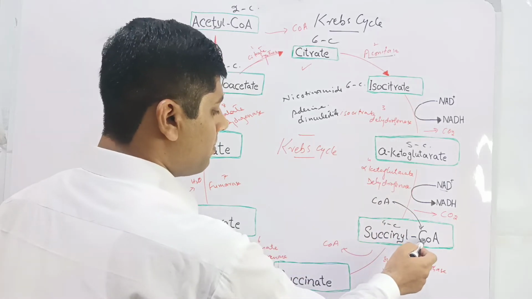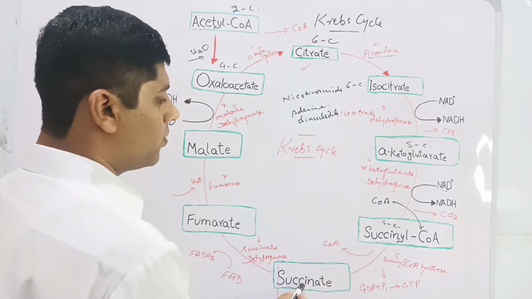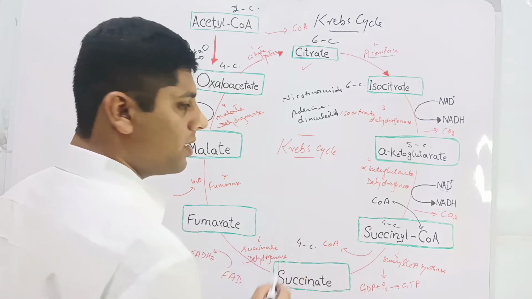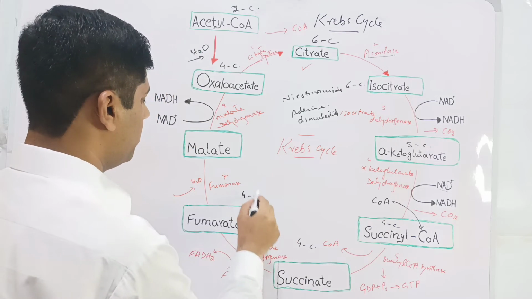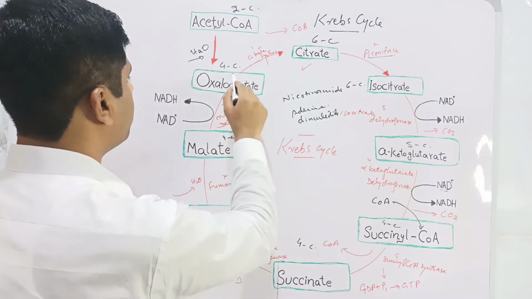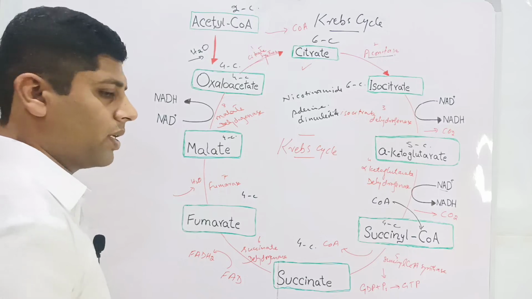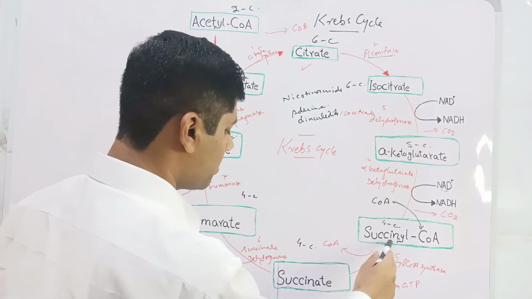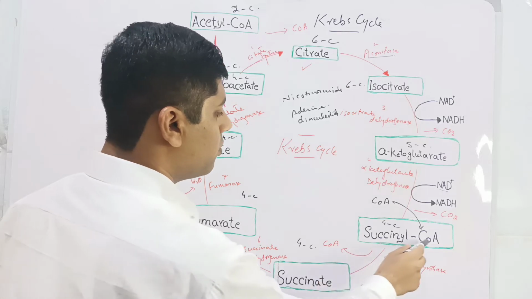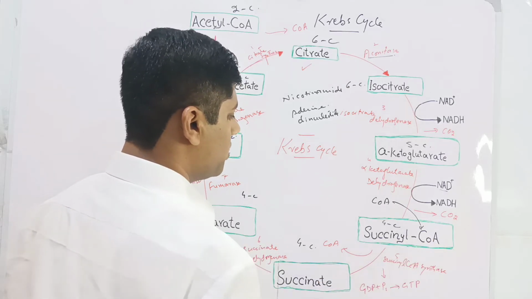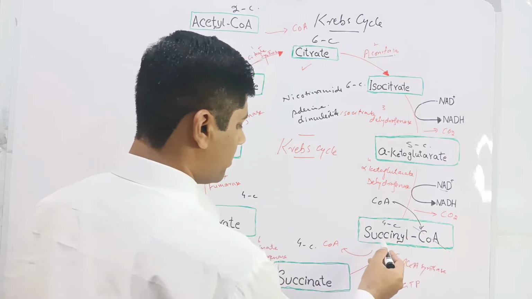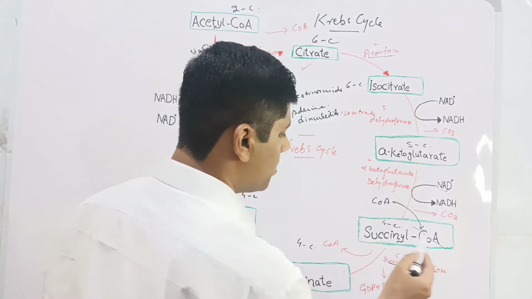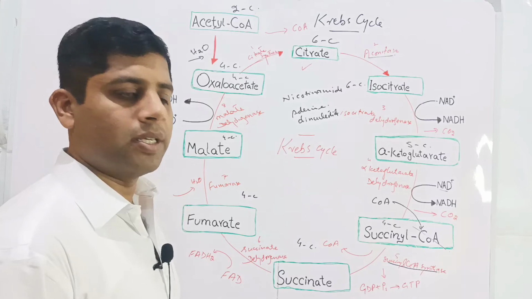The succinyl coenzyme A is converted into succinate. The number of carbons remains the same onwards in all the steps because of no gain or loss of carbon dioxide molecule. Succinyl coenzyme A is converted into succinate by the removal of the coenzyme A molecule. Coenzyme A is removed and succinyl is converted into succinate. The enzyme used here is succinyl coenzyme A synthase.